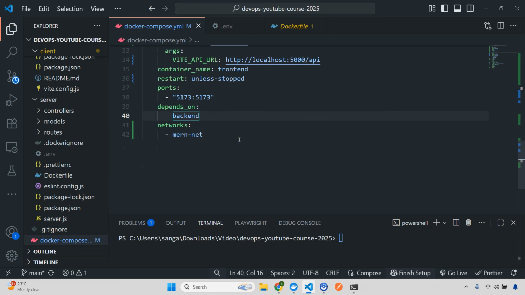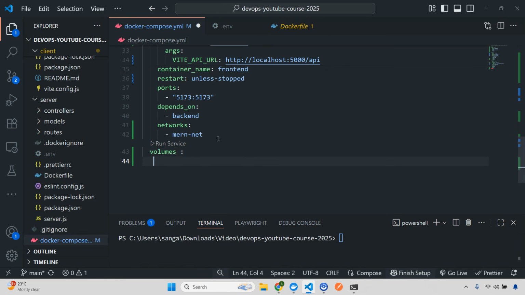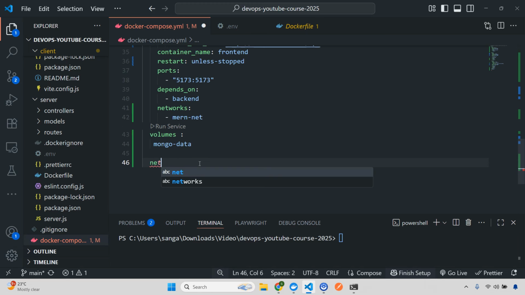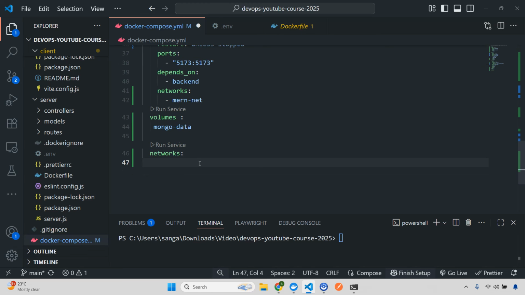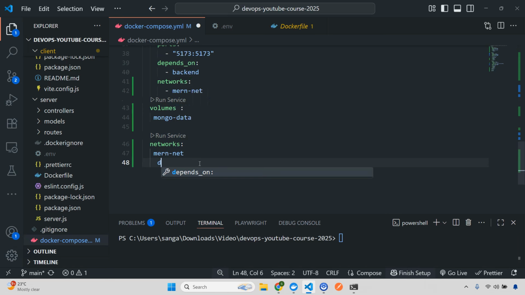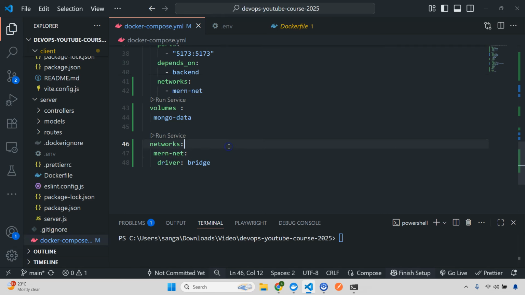Okay. Then what I'll do, let's add volumes, right? So I'll add volumes, and here I'm going to give this one as Mongo data, and also I'm going to add networks, and I'm going to give this one as MERN net, and then I'm also going to add a driver, and driver will be bridge. Okay, I think this is done.